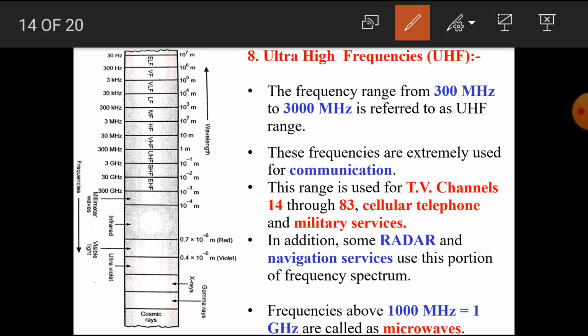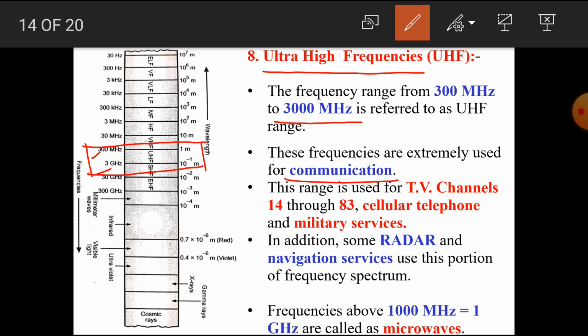Our next type is ultra high frequencies, also called the UHF frequencies. The range of ultra high frequencies is from 300 megahertz to 3 gigahertz, or 3000 megahertz. 3000 megahertz is equal to 3 gigahertz. It is very simple. These frequencies are used extensively for communication.